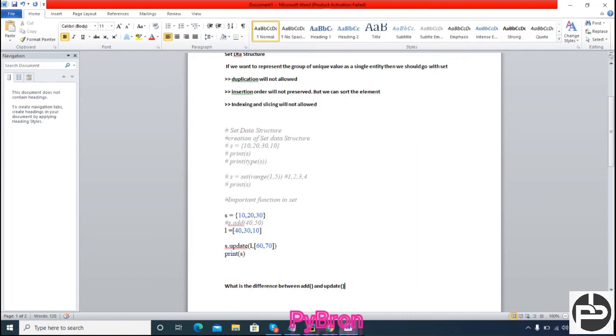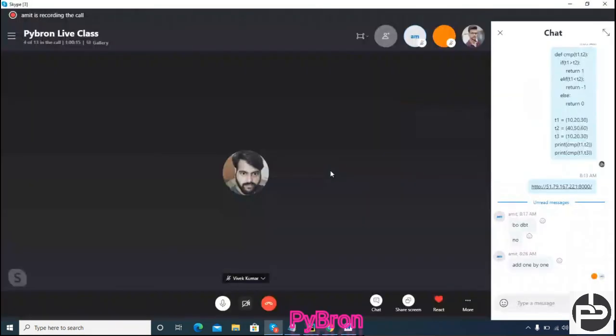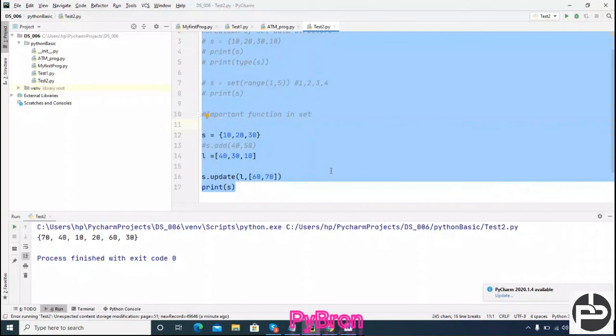I'm not asking any irrelevant question over here. Whatever I teach you is the same question I ask, right? Anyone? In case of add, we can add the element one by one, but in case of update, we can add elements in bulk, right? So this is the one thing I must say.